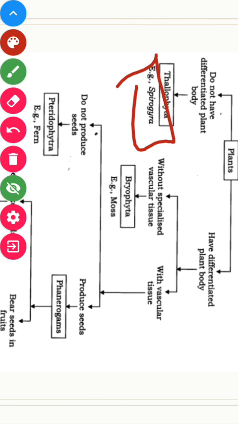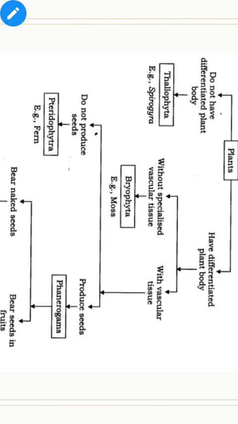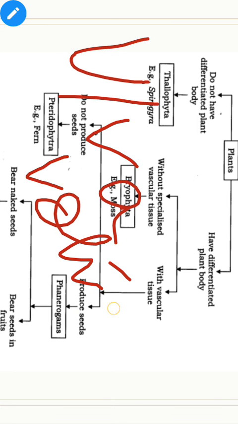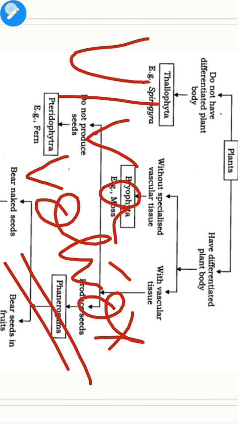Alright, what could be more examples? If you know, comment so I can read your comments and give you a like. I will also tell you some examples: Ulva, even though algae is your example for Thallophytes, and Volvox. There are more, but I'll not tell you. I want you to tell.